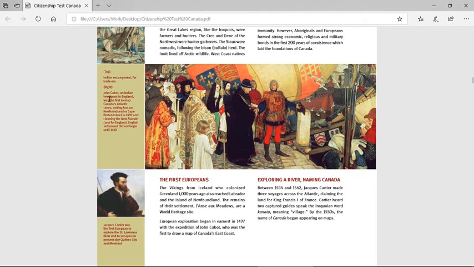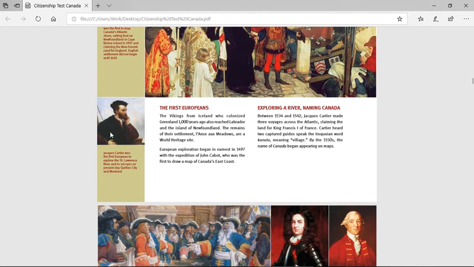John Cabot, an Italian immigrant to England, was the first to map Canada's Atlantic shore, setting foot on Newfoundland or Cape Breton Island in 1497 and claiming Newfoundland for England. English settlement did not begin until 1610. Jacques Cartier was the first European explorer to explore the St. Lawrence River and to set eyes on present-day Quebec City and Montreal. I learned about all this at school, but it's all kind of coming back.